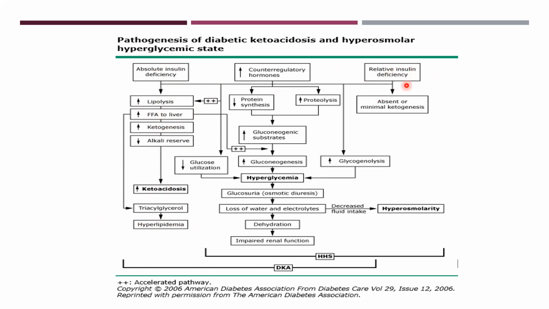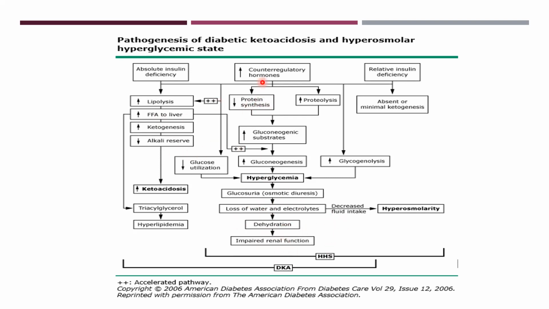Then on the relative insulin deficiency side, there is no ketogenesis or minimal, if so, present, but that leads to increased glycogenolysis and hyperglycemia, which has its own osmotic effect. It leads to glucosuria, leading to osmotic diuresis. The patient can become dehydrated because of loss of water and electrolytes, and then can also develop impaired renal function ultimately.